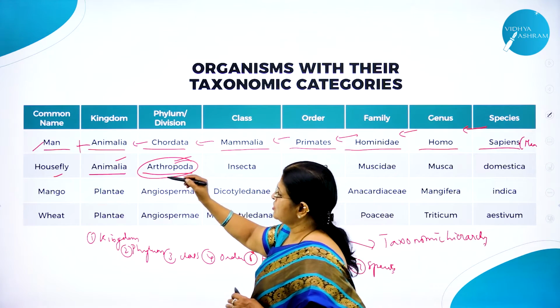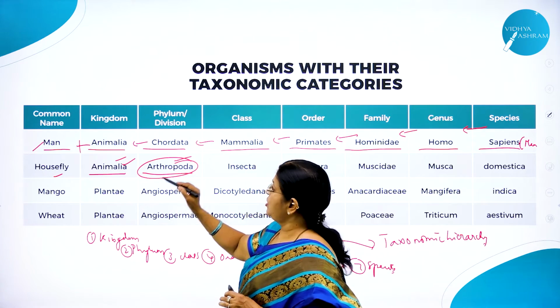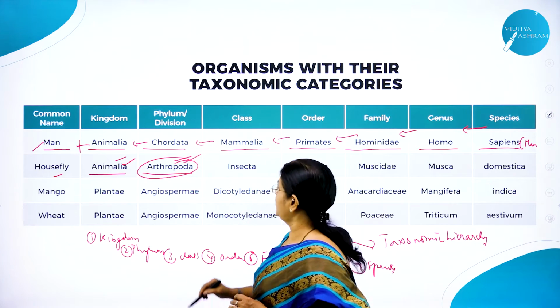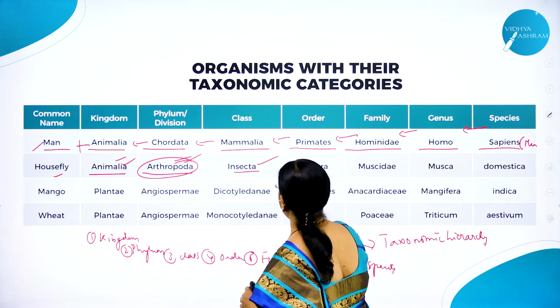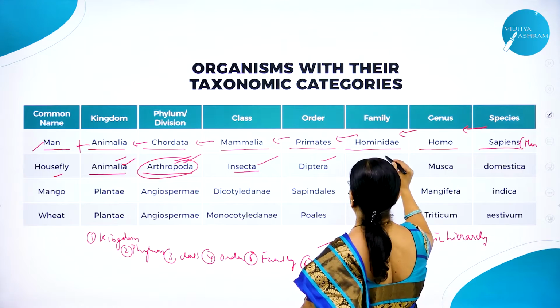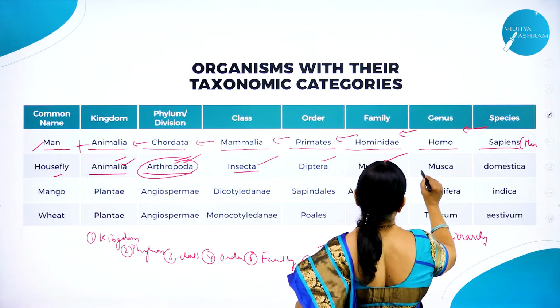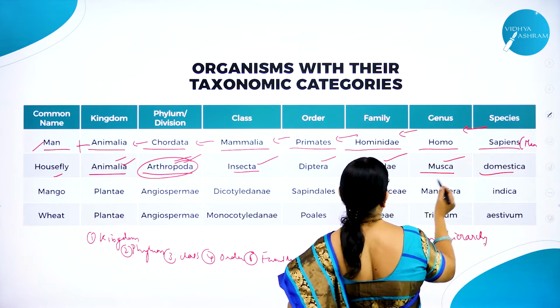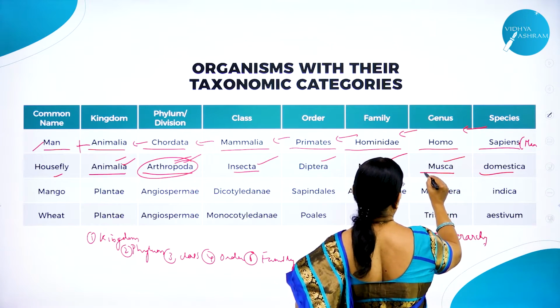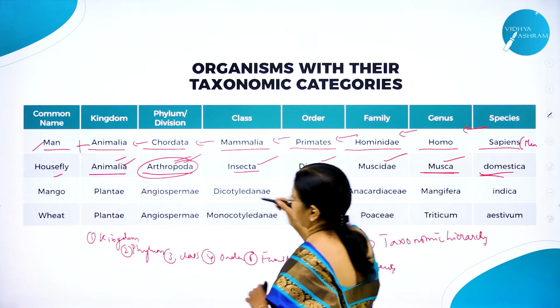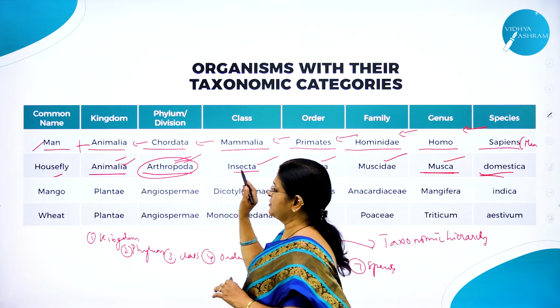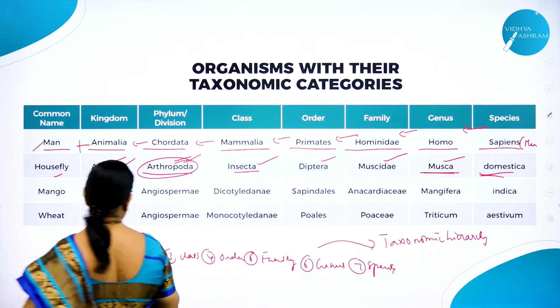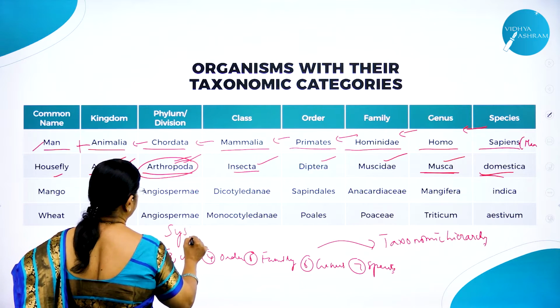So, housefly belongs to kingdom Animalia, phylum Arthropoda, class Insecta, order Diptera, family Muscidae, then genus Musca, species domestica. See the scientific name of housefly. Scientific name of housefly is Musca domestica. Same like how we write for man, writing like this is called systematic position.